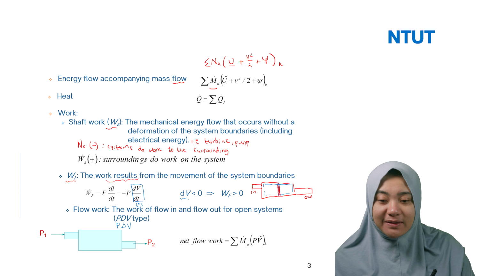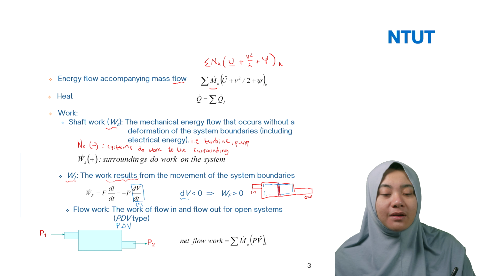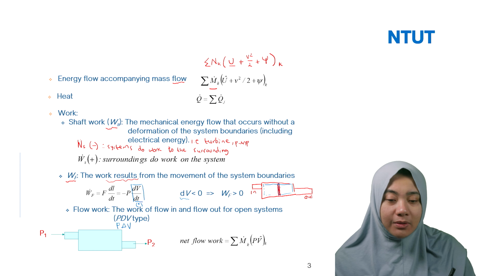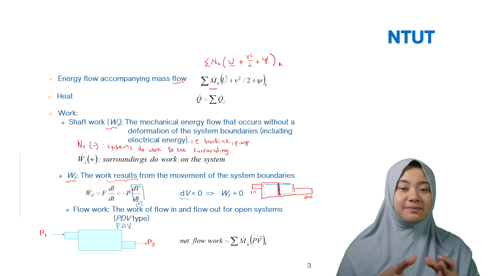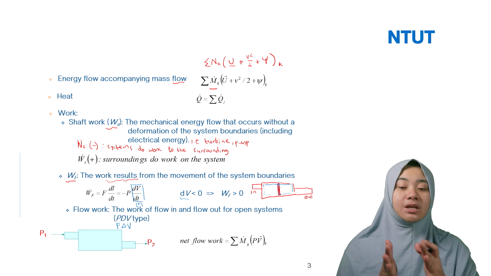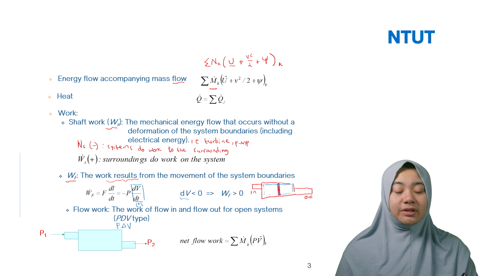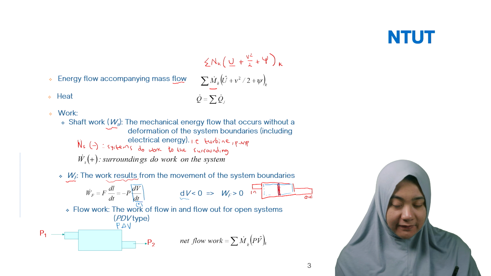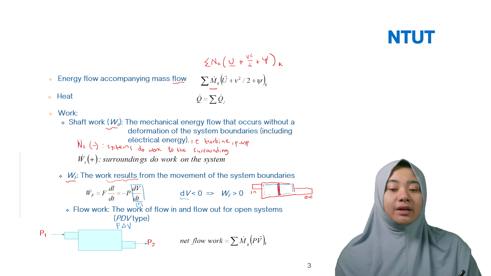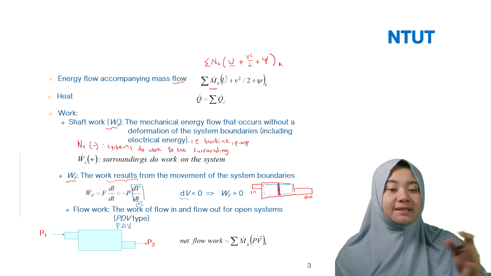So if you see that you have pressure 1 at the inlet and pressure 2 at the outlet, we can calculate the net work flow. It's coming from sigma. Remember, when you have the sigma, it means the total of the systems. So you have in and then you have out. So sigma m_k multiplied by P delta V. Here, because we gave the system as k, that's why we have the work flow for these pistons.